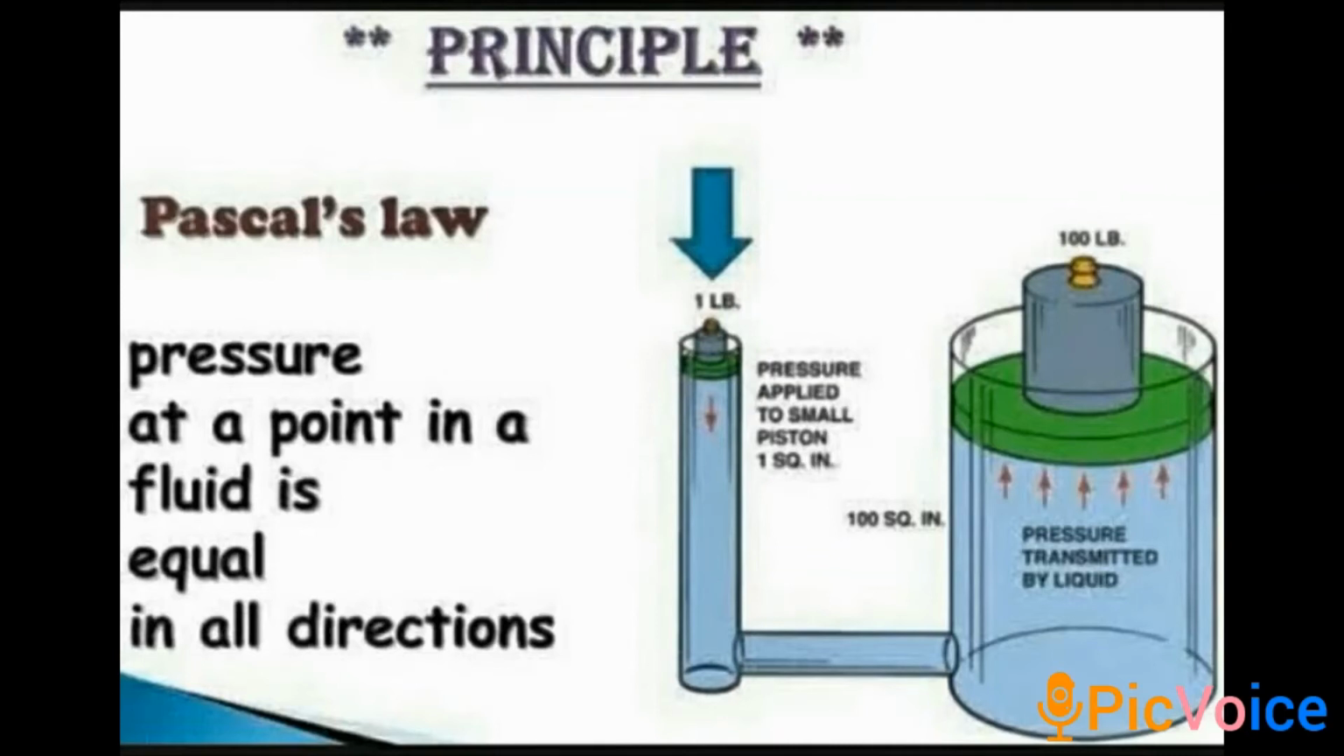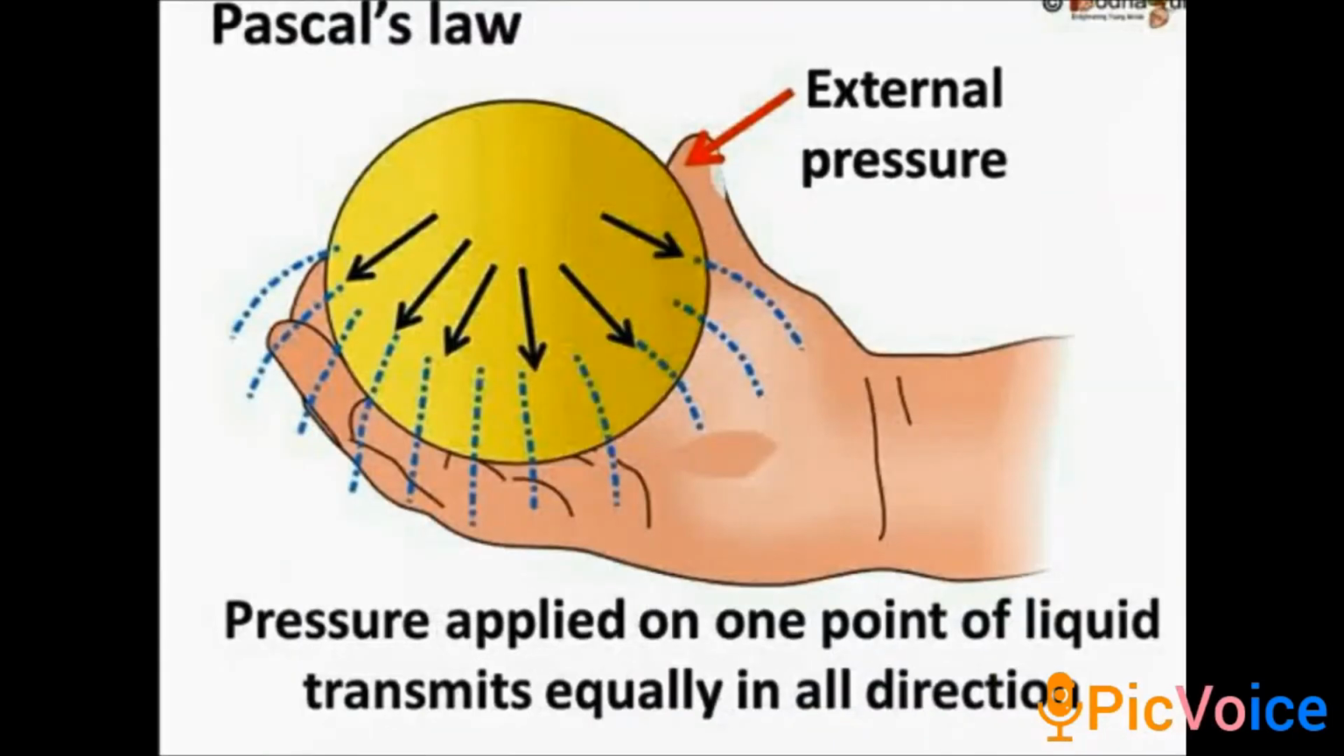For example, take a rubber ball and dip the rubber ball in water. Apply a force on the ball, which is nothing but pressing the rubber ball. What happens? The pressure will be exerted from the rubber ball in all directions. If you want, you can do this experiment at your home. This experiment is based on the principle of Pascal's law.